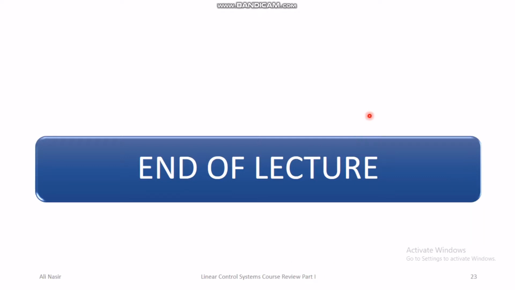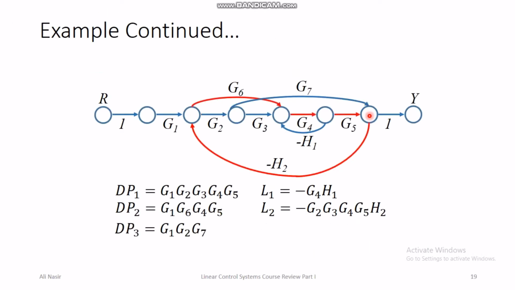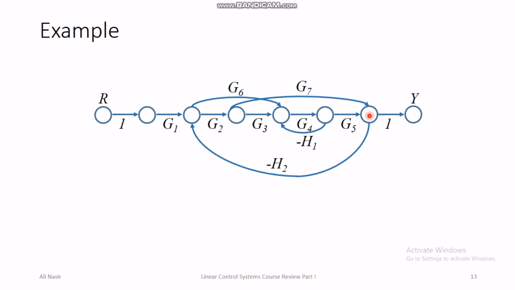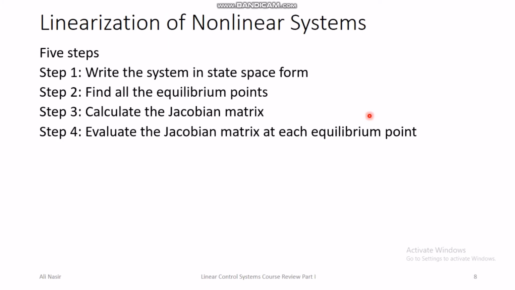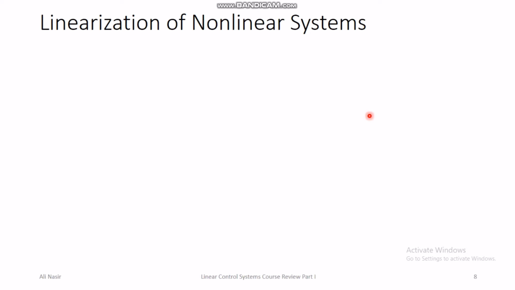We shall be having total 4 parts, so 3 more parts to come, and in this part we have basically revised about 25% of the course, and the remaining 75% of the course we shall revise in the upcoming 3 parts of this course review lecture. But before I conclude, I will briefly revise the lecture that we have discussed today in a couple of minutes, so that you have a quick review of what we have discussed in this lecture.